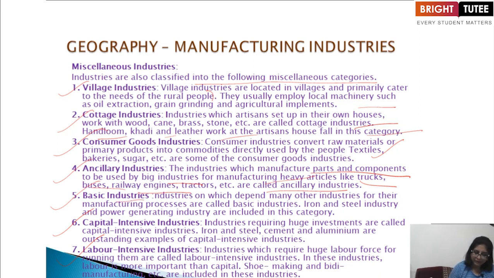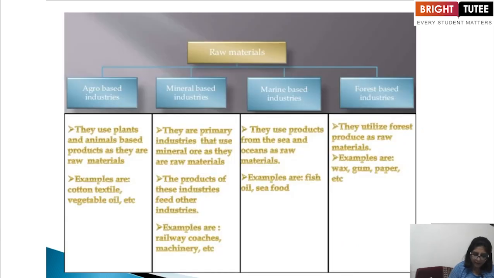Now, the basic industries. These are industries on which many other industries depend for their manufacturing process, and they are called basic industries. Iron and steel and power generation are included in this category. The capital intensive industries, that means industries requiring huge investments, are called capital intensive. Iron and steel, cement, and aluminium are outstanding examples of capital intensive industries. Now, labor intensive industries are those which require a huge labor force for running them. In these, labor is more important than capital. Shoemaking is an example of these.